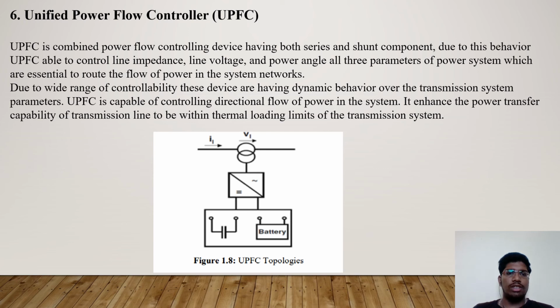Due to the wide range of controllability, these devices have dynamic behavior over transmission system parameters. UPFC is capable of controlling the directional flow of power. It enhances the power transfer capability of the transmission line to be within the terminal loading limits of the transmission system.